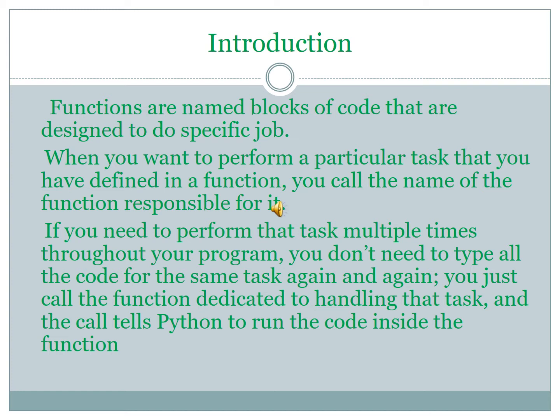To perform a particular task, we define a function. Functions are named blocks of code designed to do a specific job. If you want to perform a particular task, you have to define it in a function, with a function name responsible for it. We give all the instructions for what it has to do.